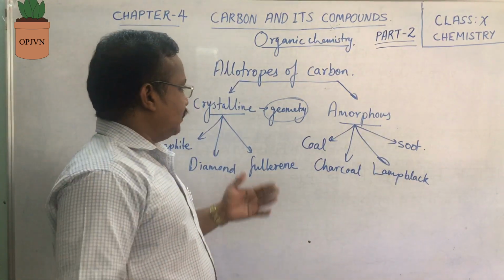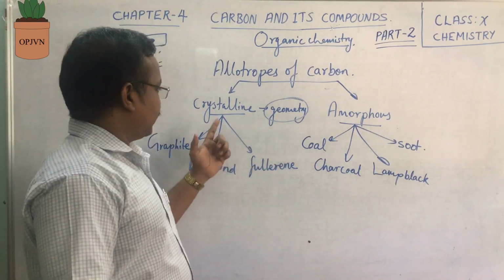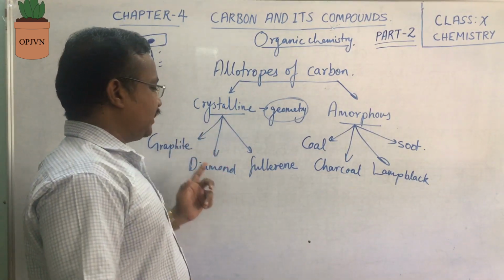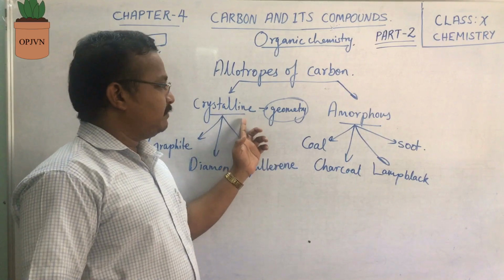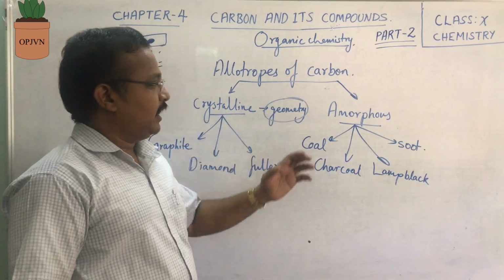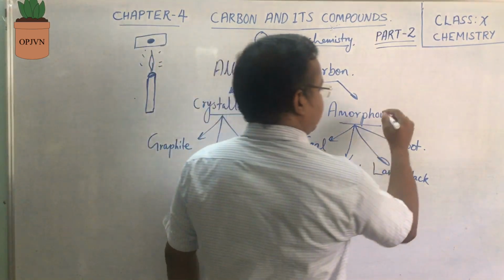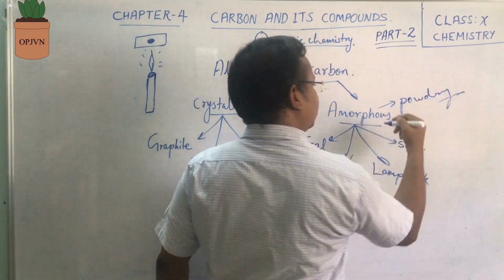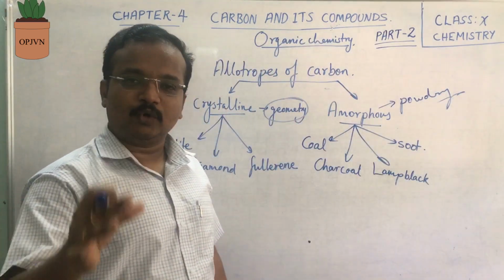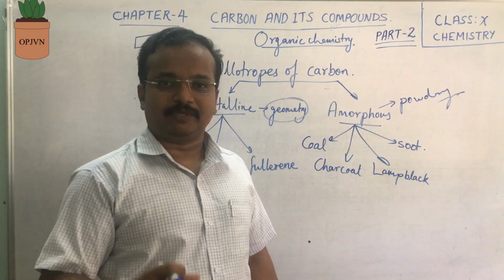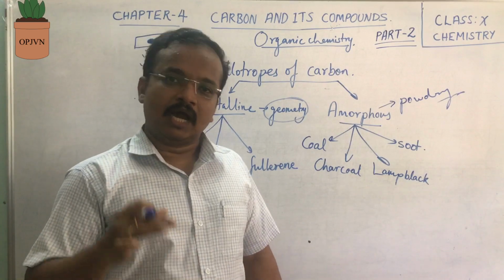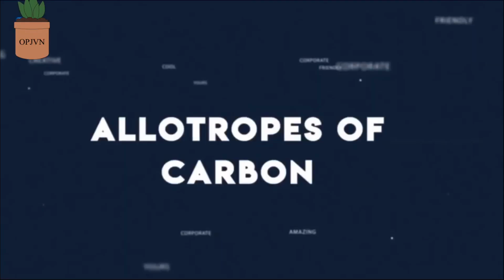Now, in our chapter, we need to learn about the crystalline forms of carbon, that is graphite, diamond, and fullerenes. Crystalline means they have a definite geometry, and amorphous substances are powdery substances. Powdery substances do not have any particular shape. Even though they are solid, they do not have a proper shape. That's why they are called amorphous substances.